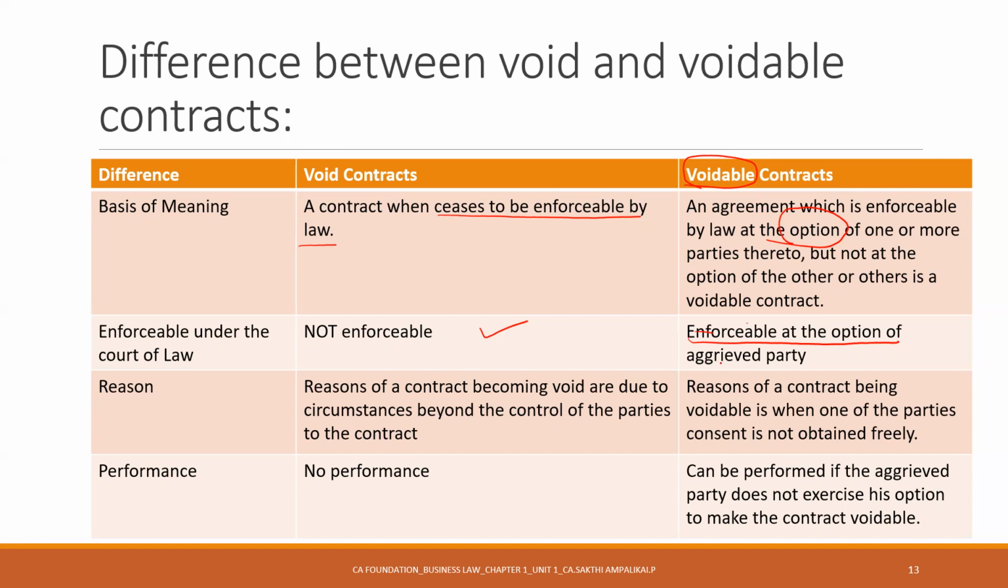The reason for a contract being voidable is when one party's consent is not obtained freely. Here there can be performance, because there is an option to the aggrieved party to make this contract valid or void. When he chooses the option to make this contract void, then it becomes a void contract. You cannot perform. When he opts for the option saying it's okay, even if I've been threatened, let's execute the contract, it's good for me, then the contract will be performed and it will become a valid contract.